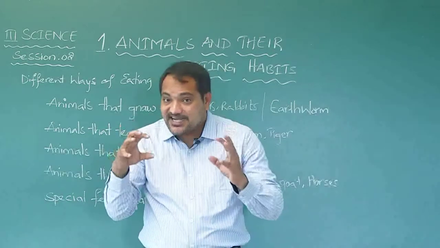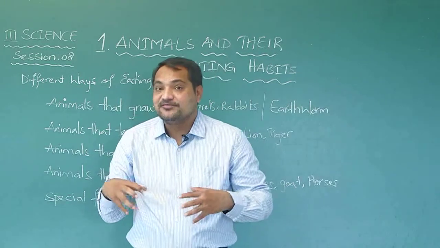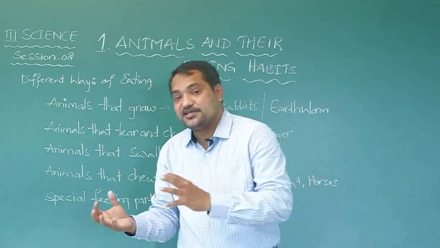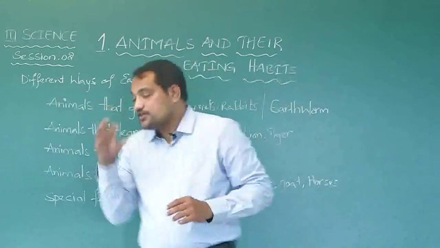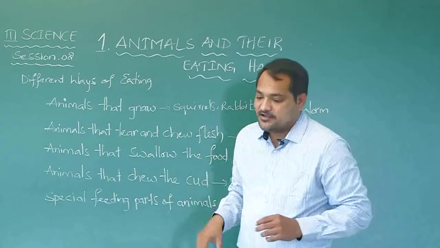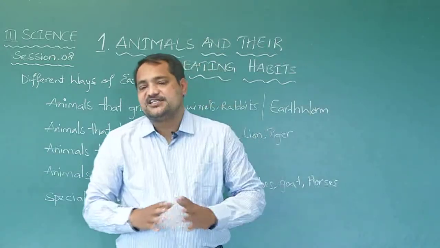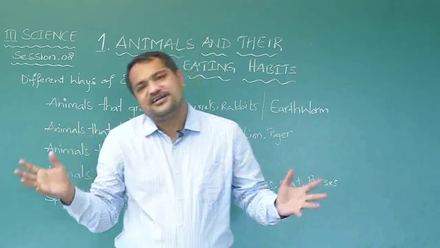So the dead animals are eaten by earthworms, and earthworms help the plants. So what is the special feeding part of the earthworm? The hole-like mouth.